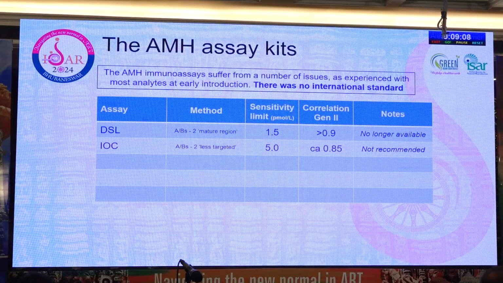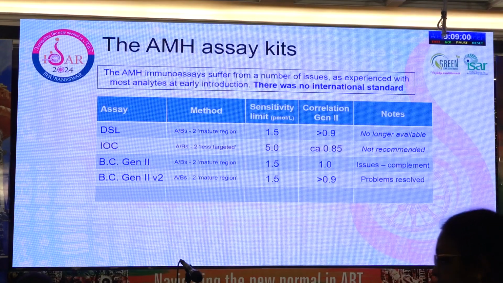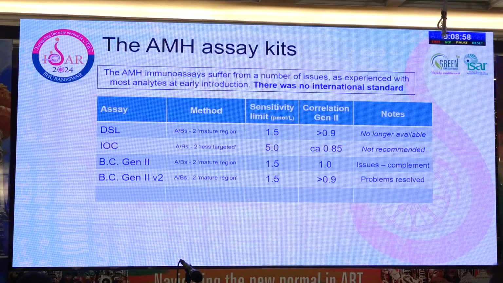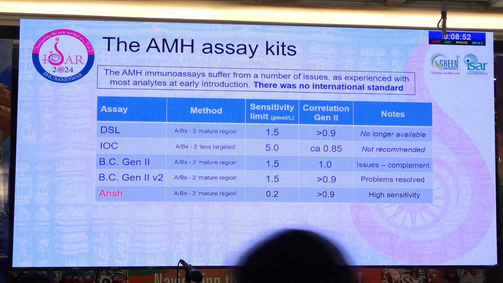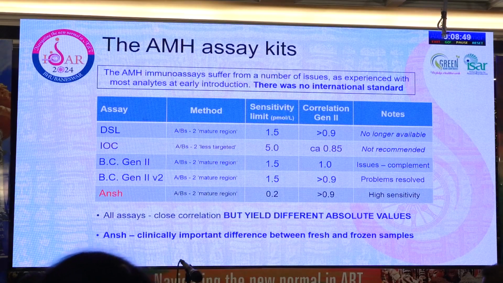We know that the AMH assay over the last 15 years has gone through a great evolution from the ELISA test initially available, DSL and IOC, and then Gen 2 assays. We have now moved on to the ANSH assay, which is still an ELISA assay, which has a very high sensitivity.